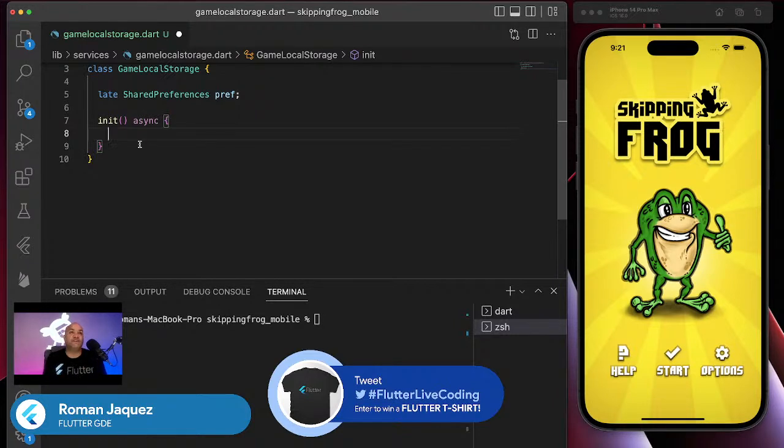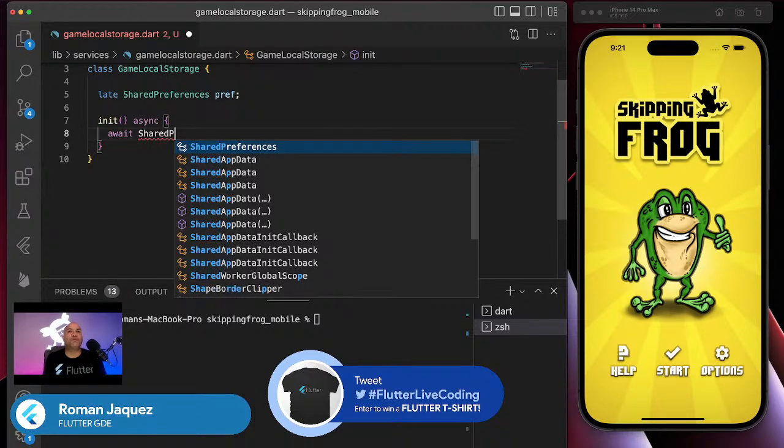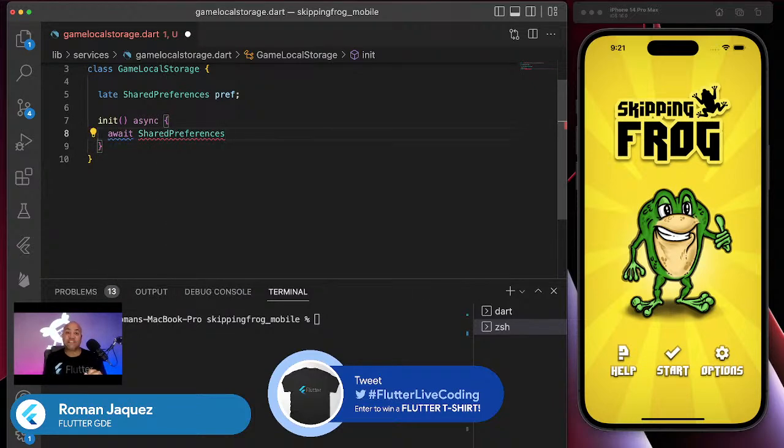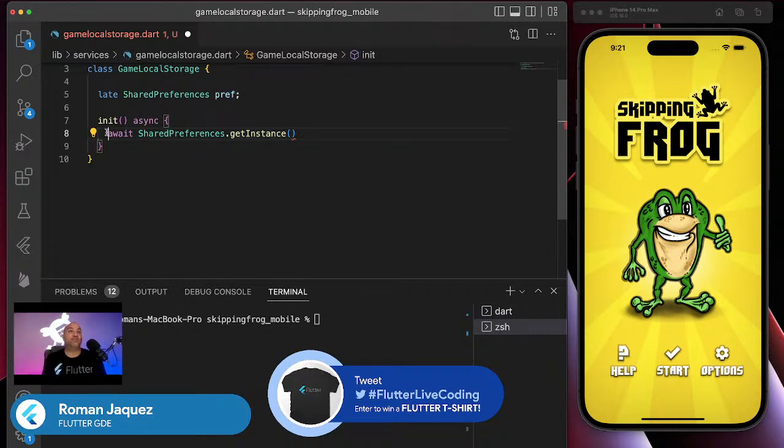So for example, you could say await SharedPreferences, and then SharedPreferences has a specific method called getInstance. If you see, this actually returns a SharedPreferences instance. So you could just say pref equals await getInstance, something like this. Then you retrieve that instance of the shared preferences, then you can do anything with it.